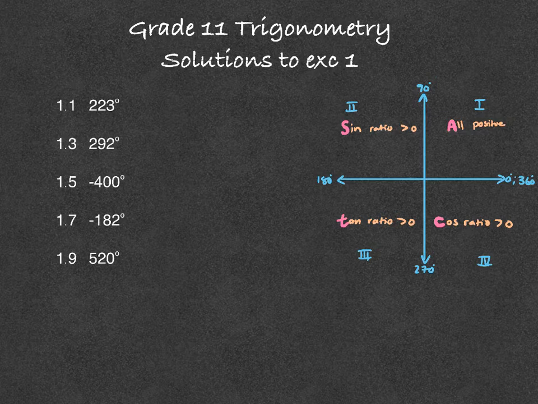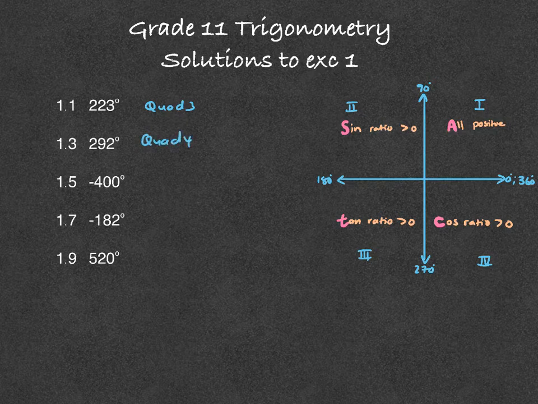So you need to tell me in which quadrant those angles are in, so that's not too bad. The first question, 223, is greater than 180 but less than 270, so therefore that would be in quadrant 3. Question 1.3, I'm just going to do the left-hand side column first. 292 is greater than 270 but smaller than 360. So that would be in quadrant 4.